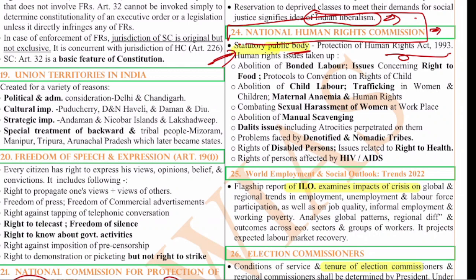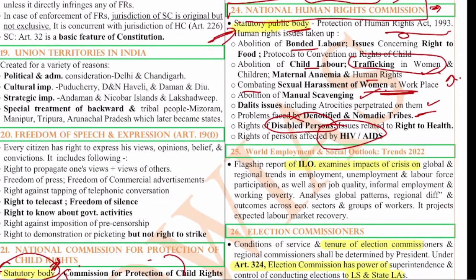Protection of Human Rights Act of 1993, and it mostly deals with abolition of bonded labor. It deals with abolition of child labor, trafficking of women. See, trafficking of women is not taken care of by the Women Commission. It is taken care of by the Human Rights Commission. So just note this. Maternal anemia and human rights, and also combating sexual harassment of women at the workplace, are also taken care of by the NHRC. Abolition of manual scavenging, Dalit issues, denotified and nomadic tribes, disabled people. Okay, all of these things, and also people with HIV/AIDS. All of these things are taken care of by the Human Rights Commission.